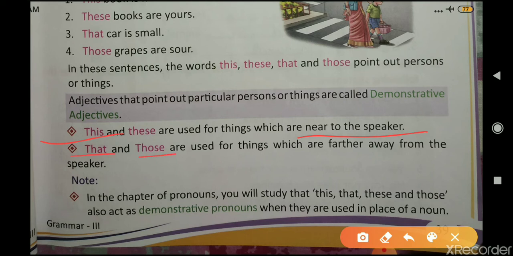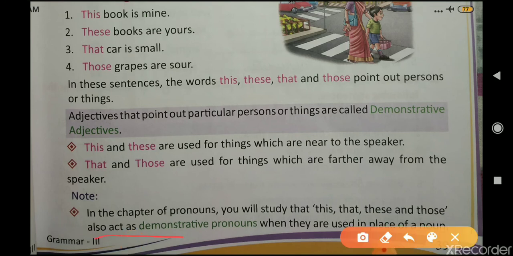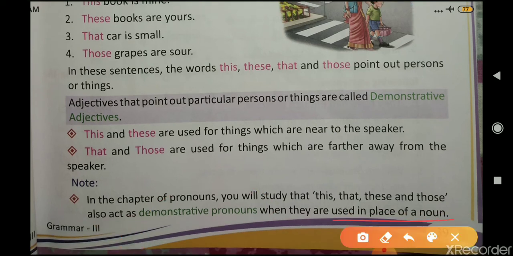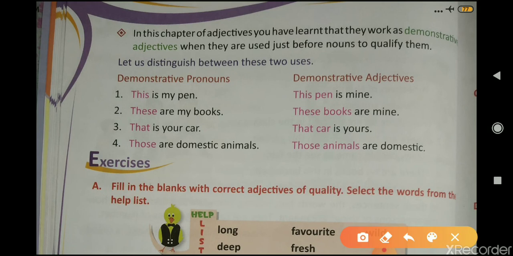Then in the chapter of pronouns, you will study that this, that, these and those also act as demonstrative pronouns when they are used in place of a noun. When this, that, these and those are used in place of a noun, they act as demonstrative pronouns. But in this chapter of adjectives, you have learned that they work as demonstrative adjectives. When they are used just before nouns, they qualify them. When these are used before nouns, they are known as demonstrative adjectives.